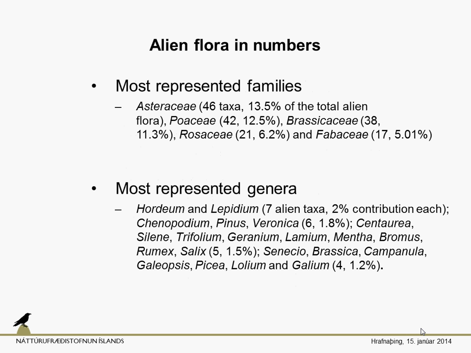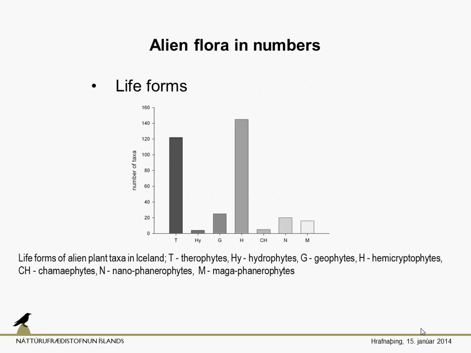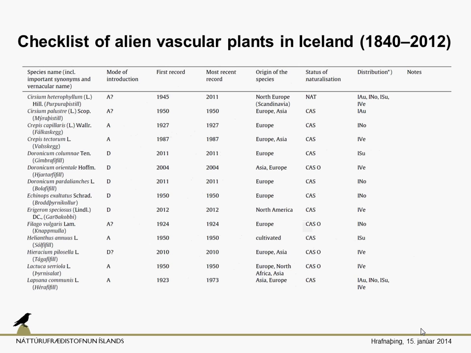When it comes to the most represented families, these are Asteraceae, Poaceae, Brassicaceae, Rosaceae, and Fabaceae, and the most represented genera are listed here. Well, life forms: hemicryptophytes and therophytes are the dominating life forms. The others are rather less frequent than the previous ones.